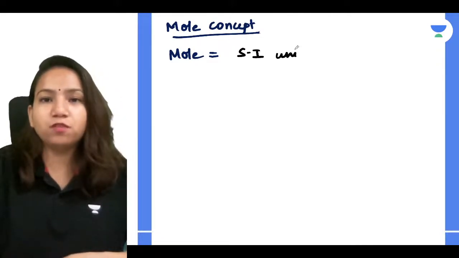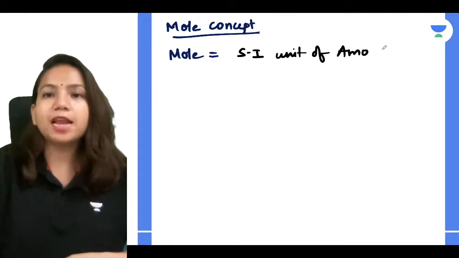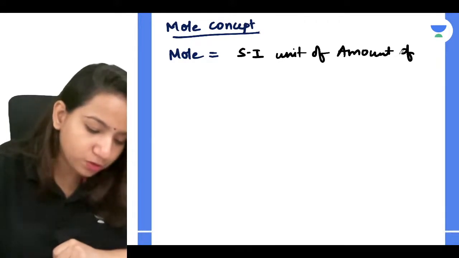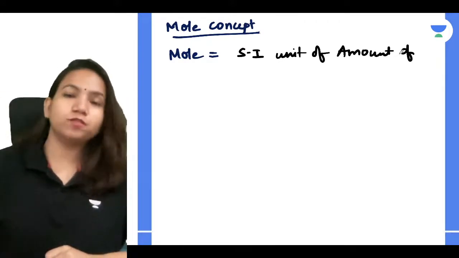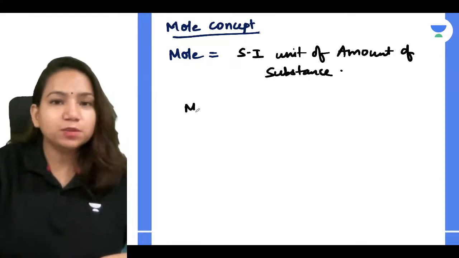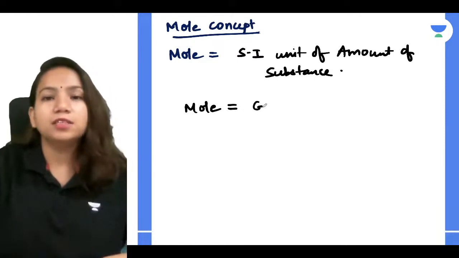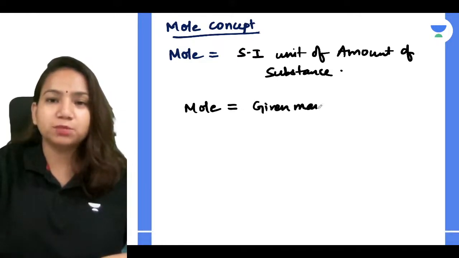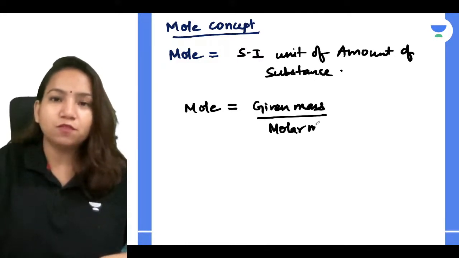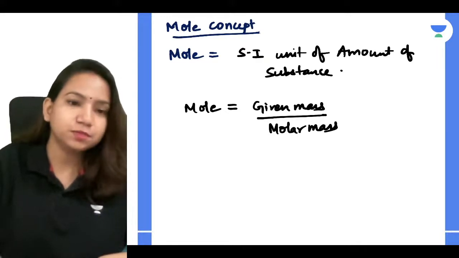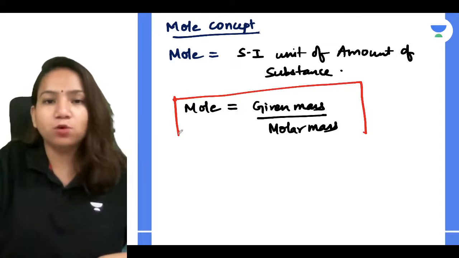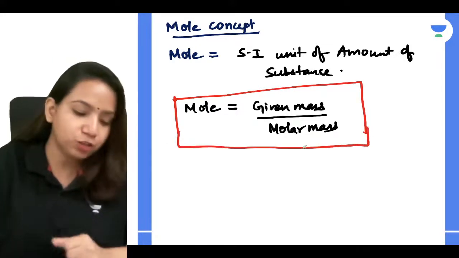So mole is the SI unit of amount of substance. Then how we calculate it? Hi Sangeeta, how are you? How can you calculate mole, guys? You can calculate mole by the formula: mole equals given mass divided by molar mass. Molar mass is the molecular mass or atomic mass of 1 mole of a substance. This is the main formula by which you can find it.